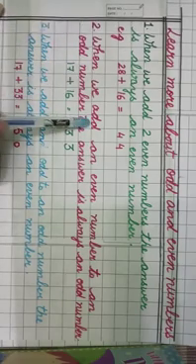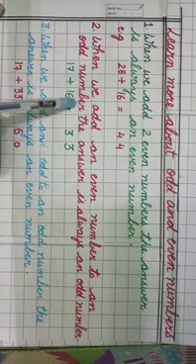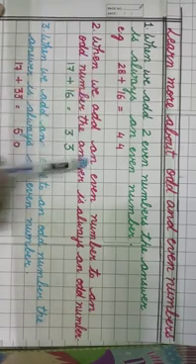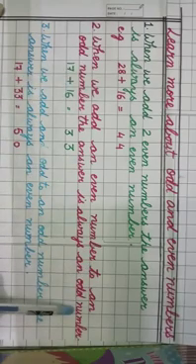Now second is, when we add an even number to an odd number, the answer is always an odd number.